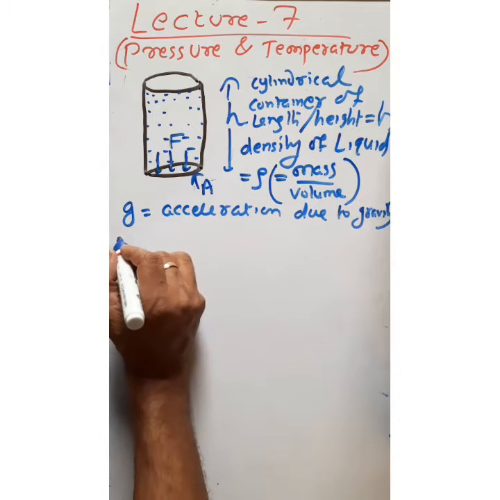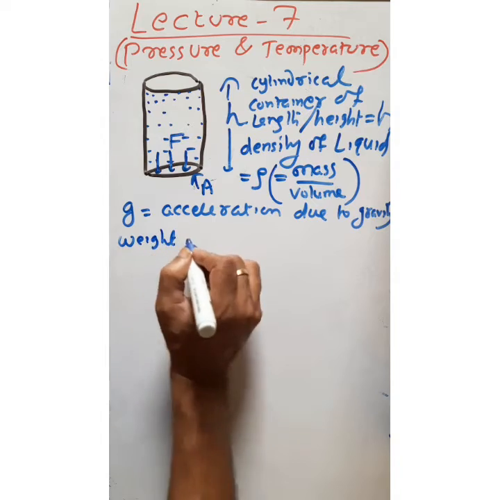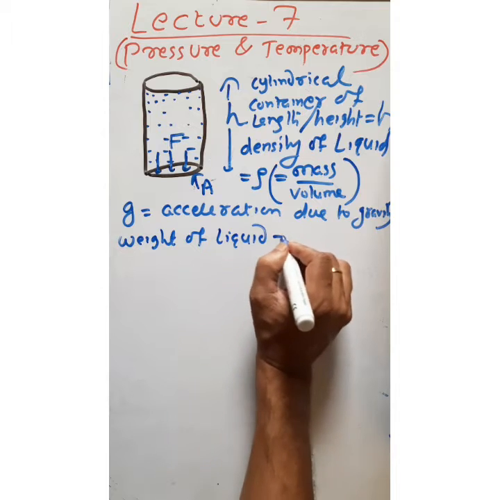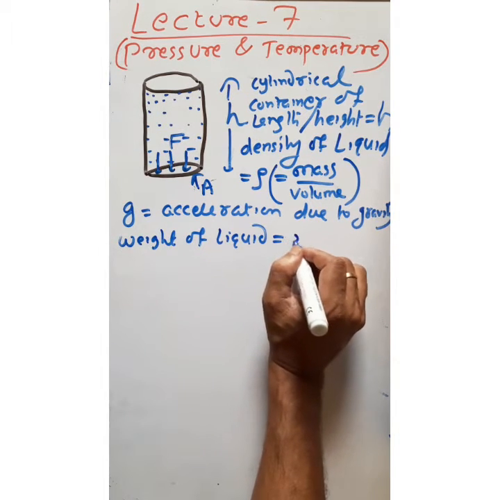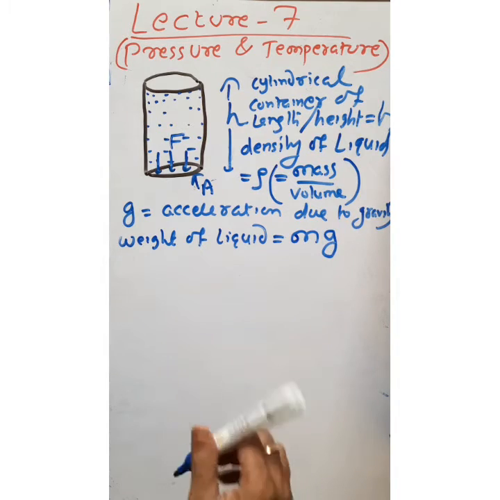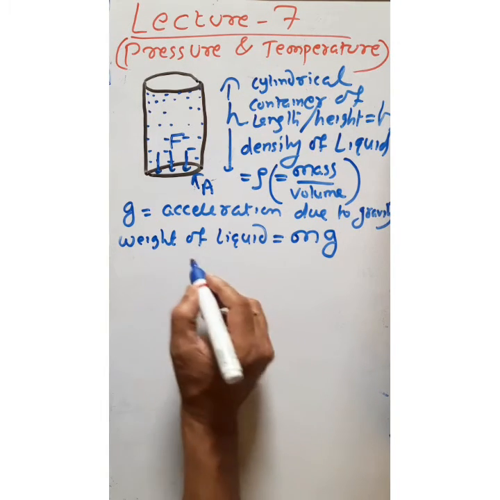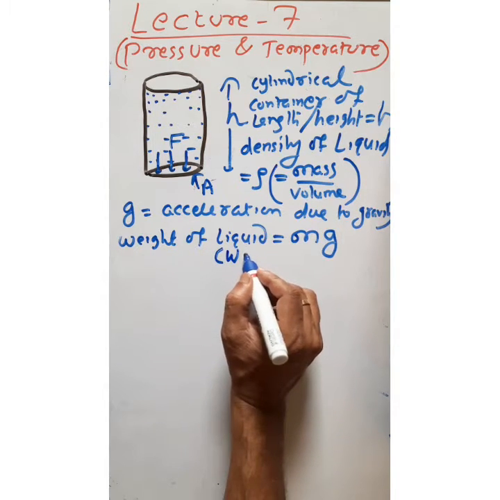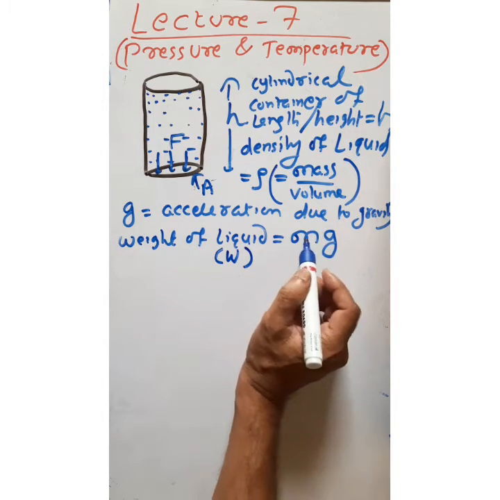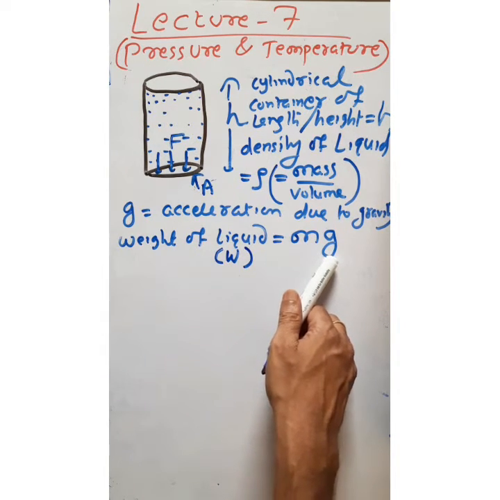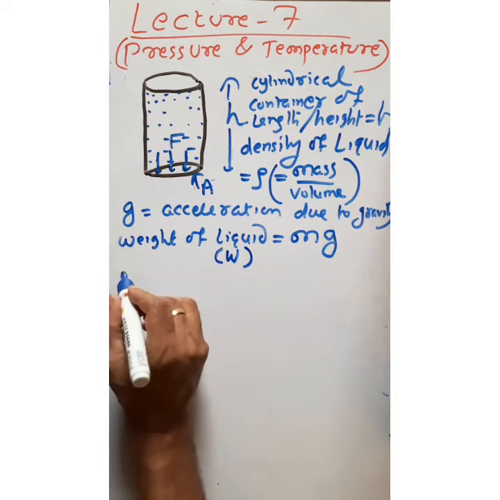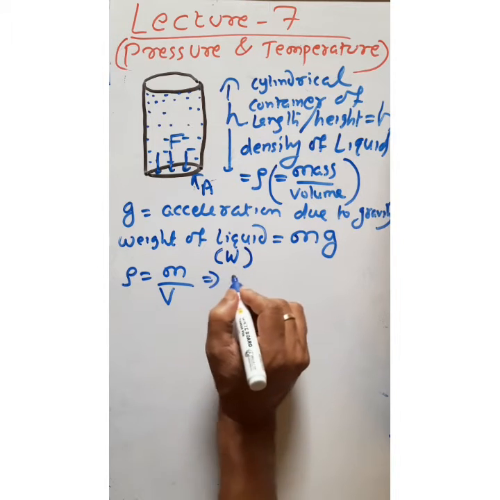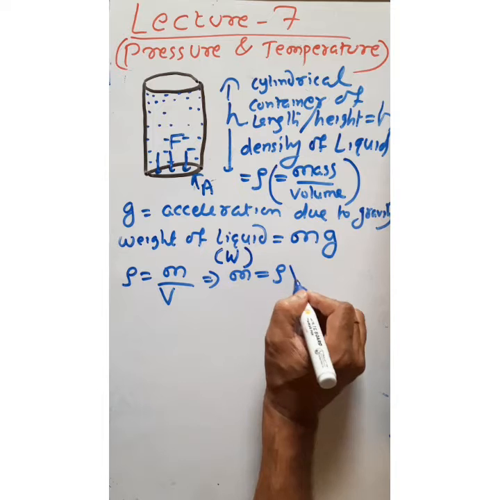So now we will find the weight of the total liquid inside this container. So what is weight? Weight is nothing but mass into acceleration due to gravity. So weight is nothing but force. Our weight is generally taken as W. So this W is equal to mg. m is the mass of the liquid, g is the acceleration due to gravity. This is the weight of the liquid. Okay. Now you know density. What is density? It is mass by volume, or we can say mass is equal to density into volume.